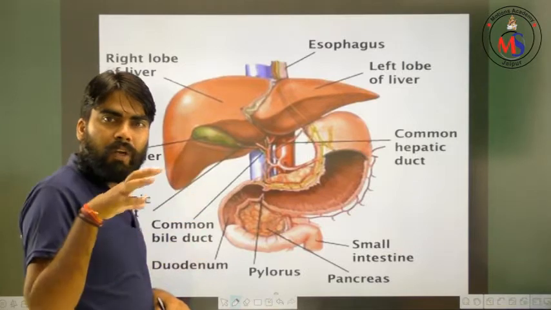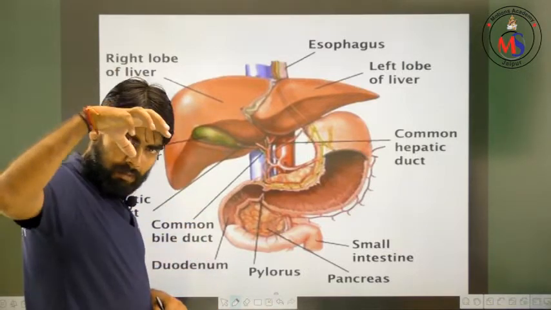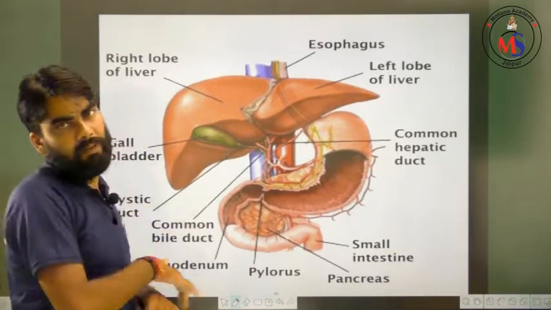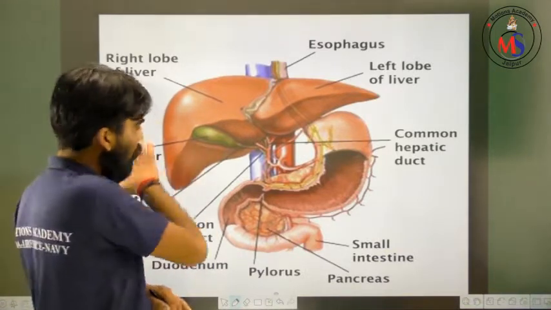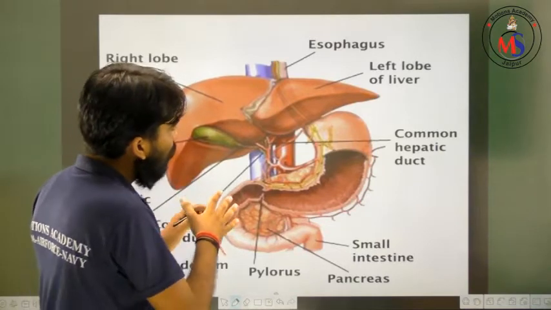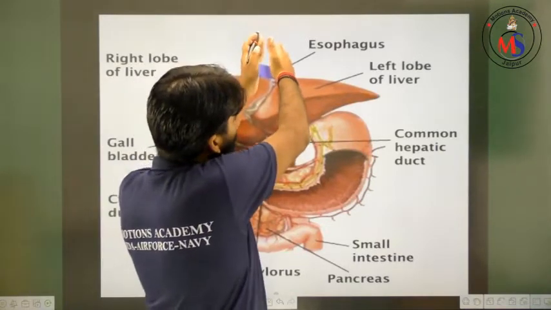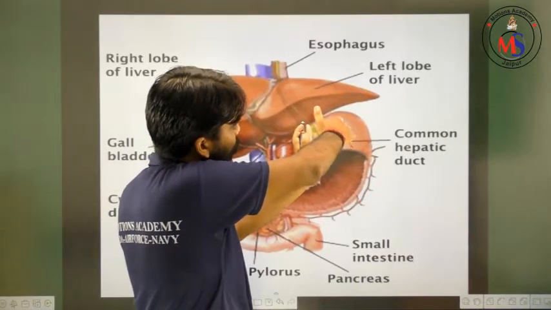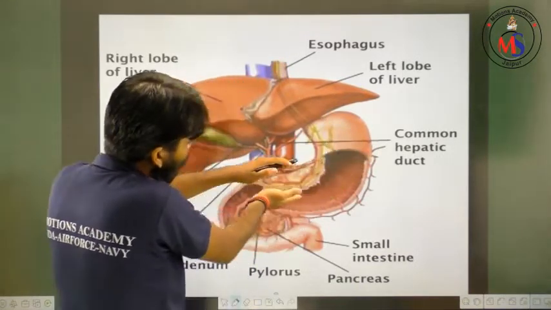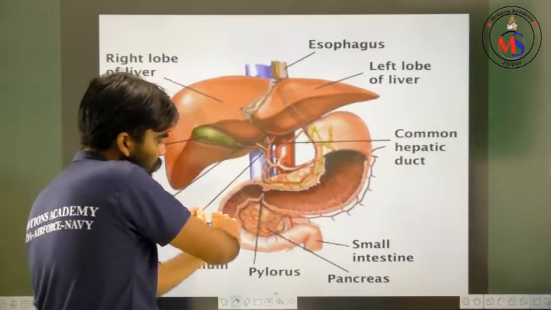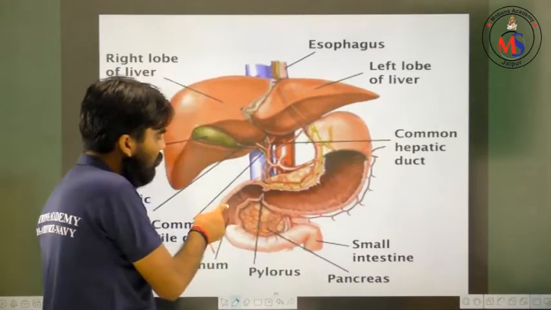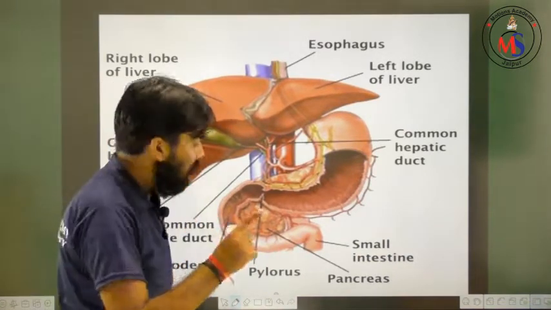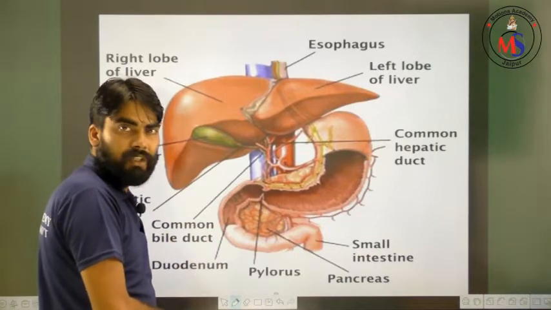The gallbladder is located just beyond the liver, just beyond the right lobe of the liver. One thing is clear: this tract is the digestive tract. This is the esophagus, which is connected to the stomach, and the stomach is connected to the small intestine, and that is the cross-sectional area of the duodenum. The duodenum is the initial part of the small intestine.